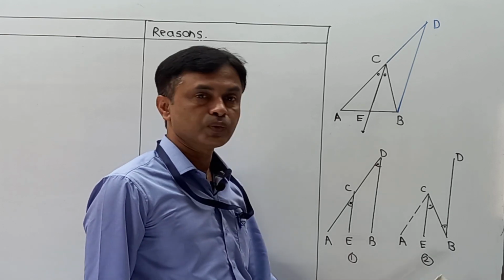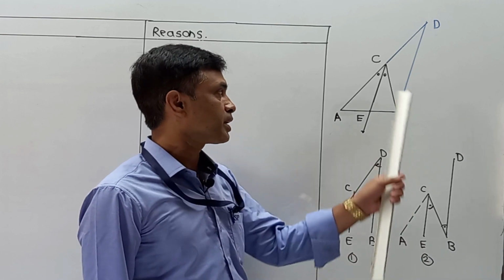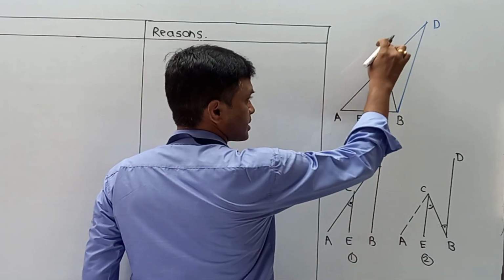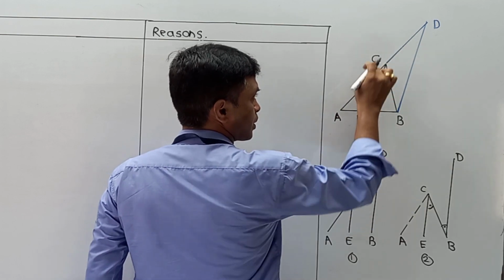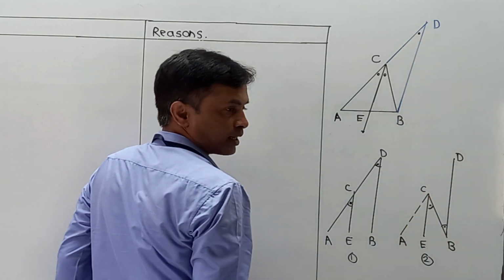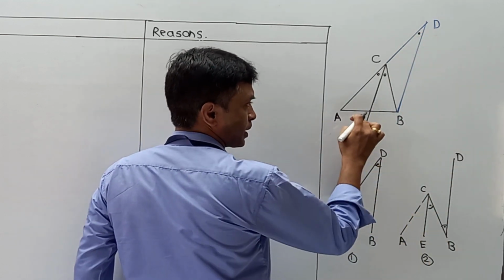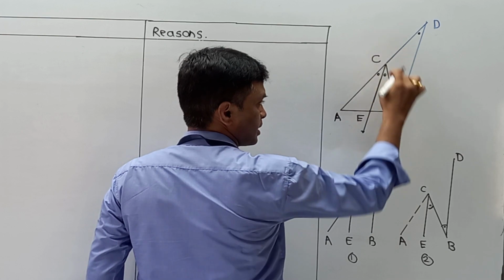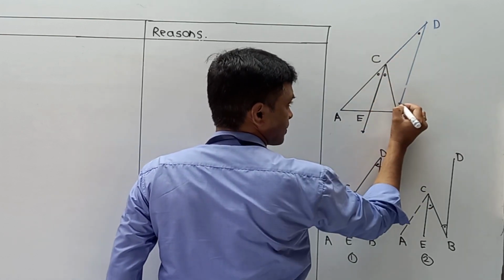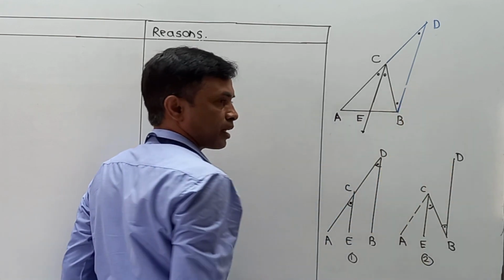So from 1 and 2 we are able to get one conclusion. Once again try to understand over here. From 1 we get the conclusion that angle ACE is congruent to CDB. Next, from 2 we get the conclusion that angle ECB is equal to CBD as an alternate angle.